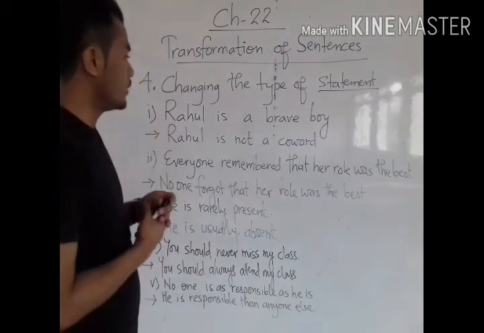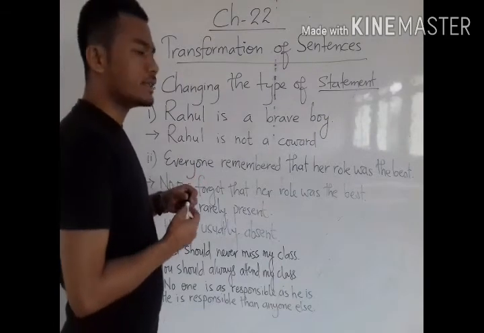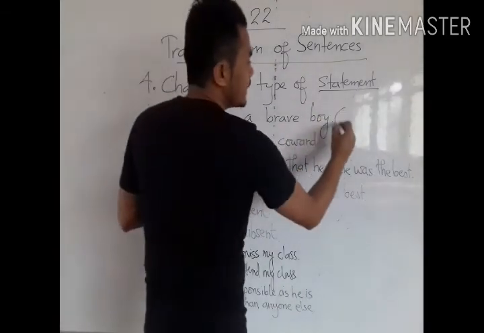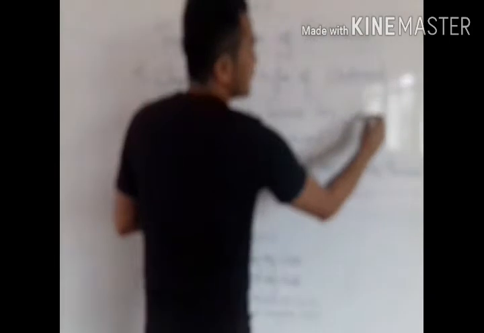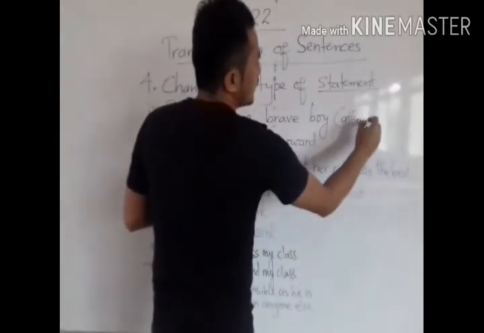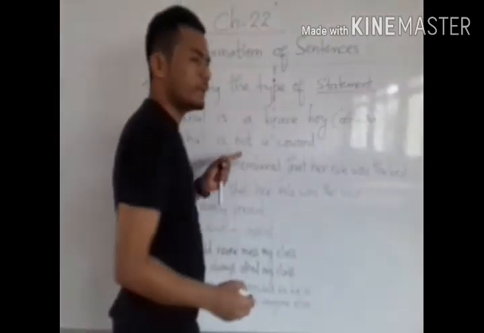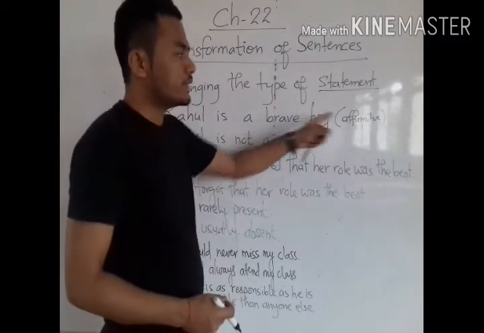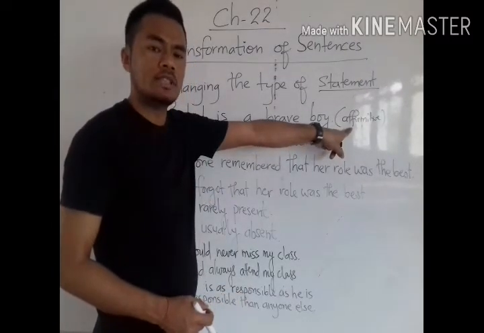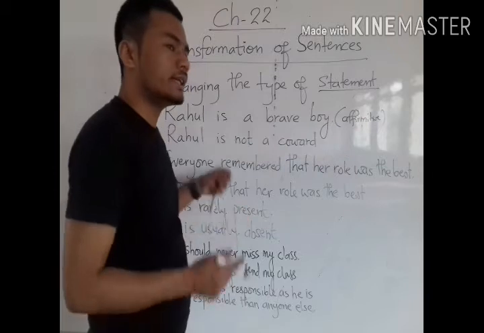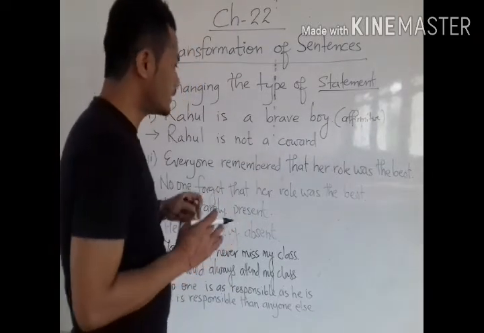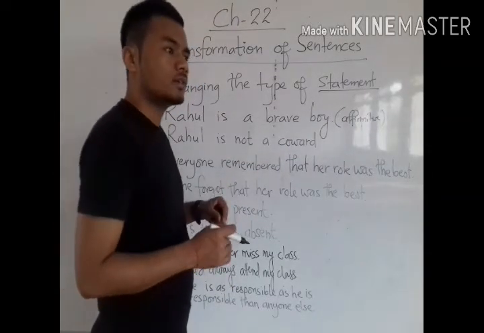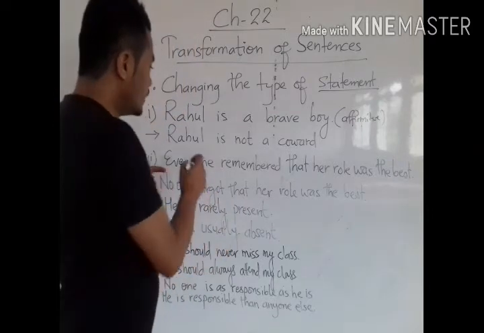Like here, number 1 is "Rahul is a brave boy." Okay, this is an affirmative sentence. This is a statement, an assertive sentence, but it is an affirmative, positive sentence, because it tells us something in a positive manner. It does not carry "no" or "not" with it.